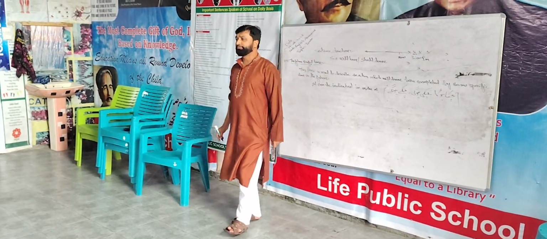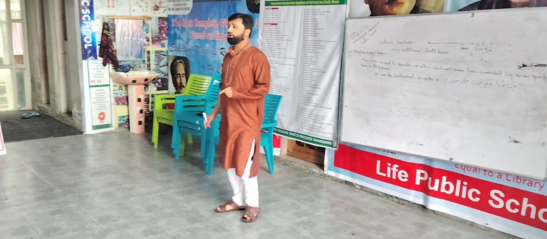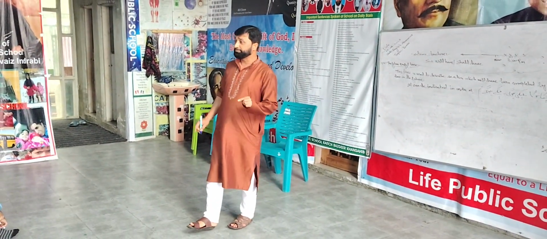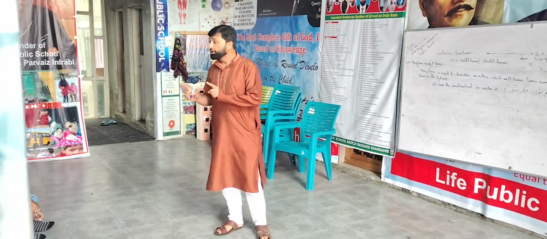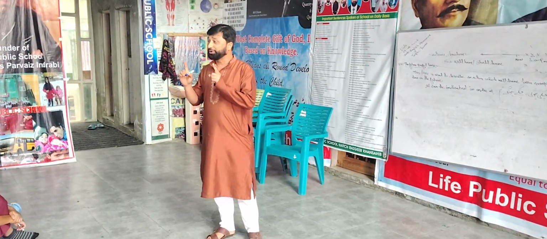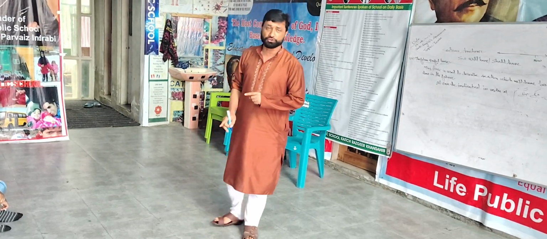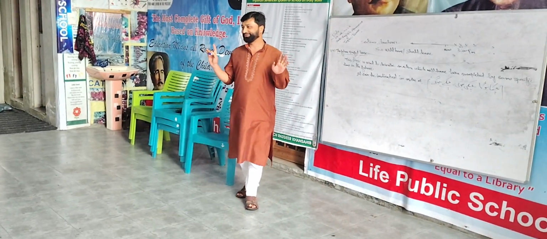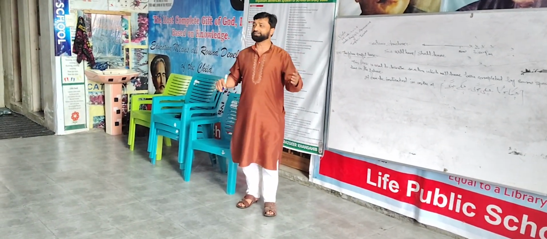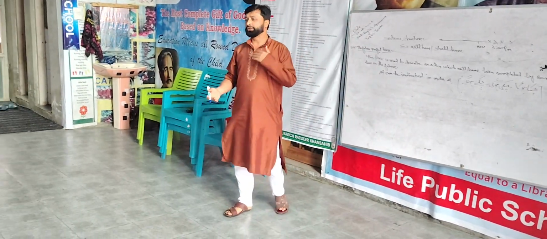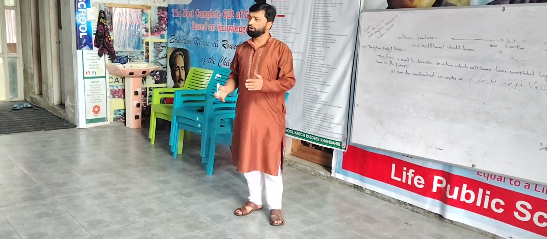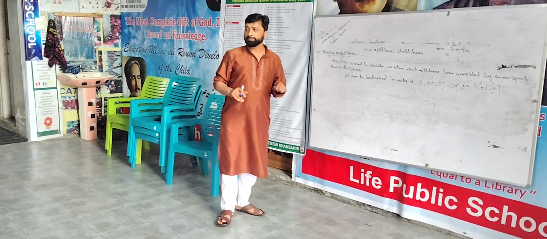And one more important thing that you must remember always is that in perfect tenses or in perfect tense forms, we are bound to use the third form of verb. Whether it is present perfect, future perfect, or past perfect, you are bound to use the third form of verb.